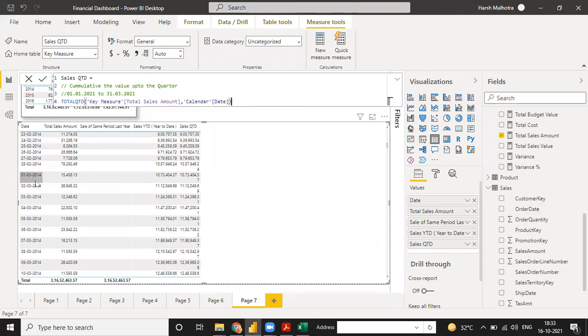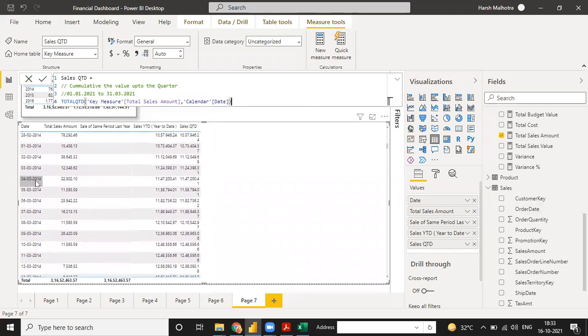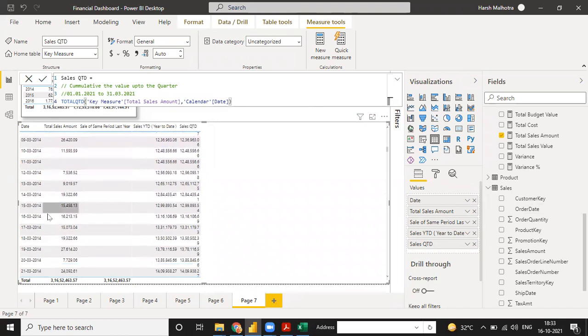But when you check this date column, first, second, third, fourth, up to the 12th, all the dates are given, whether it's a Sunday or a Monday. And see, on the 11th of March 2014 you have no order in the sales table, but it will give you the value of the 11th as well. So that is the reason we should use the calendar table date instead of using a fact table date.